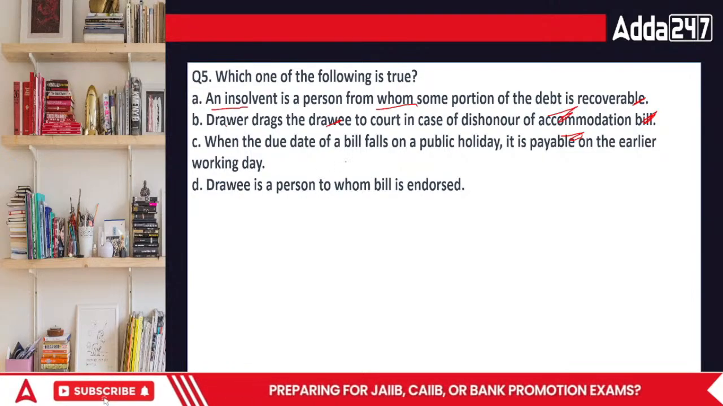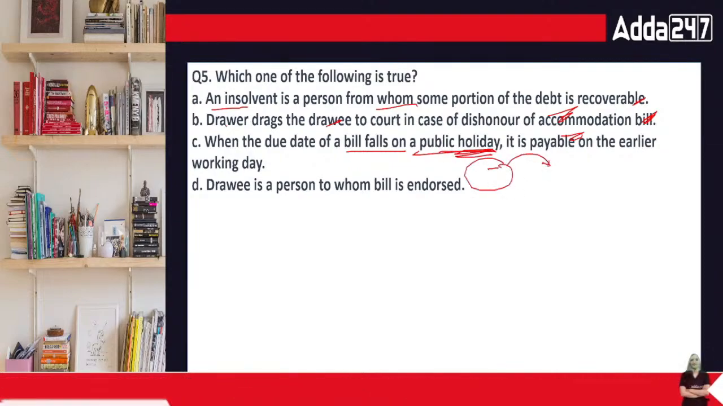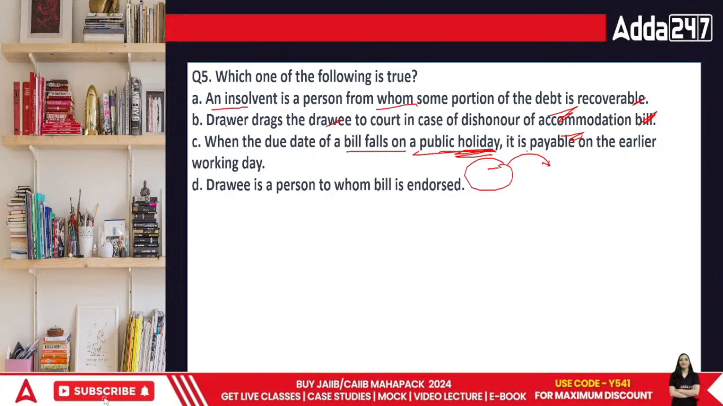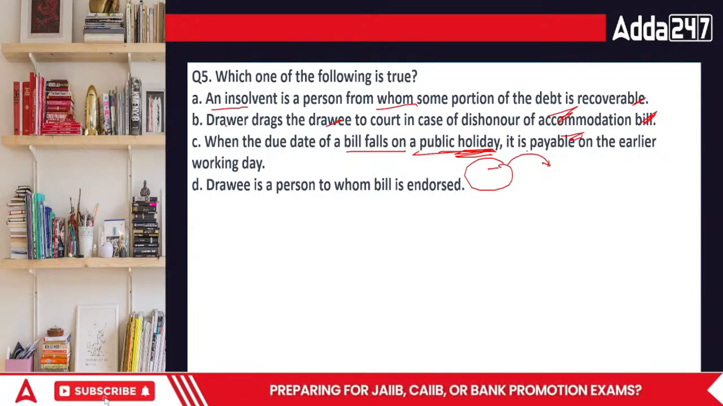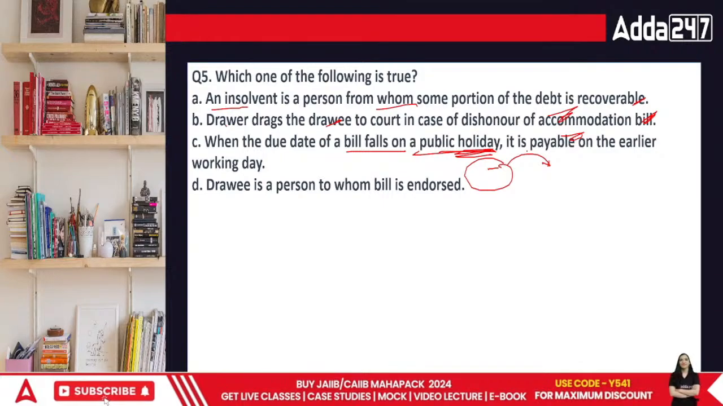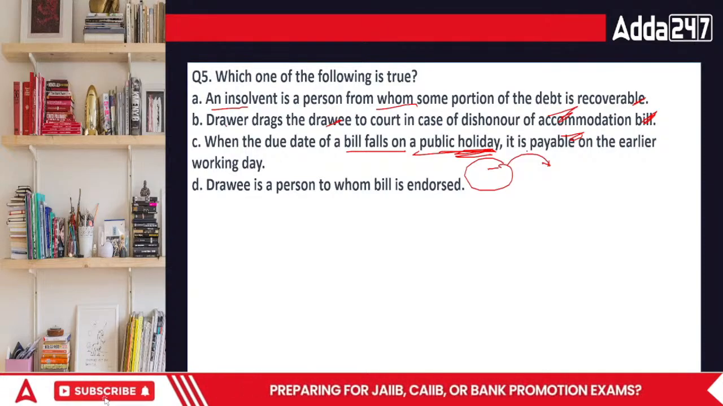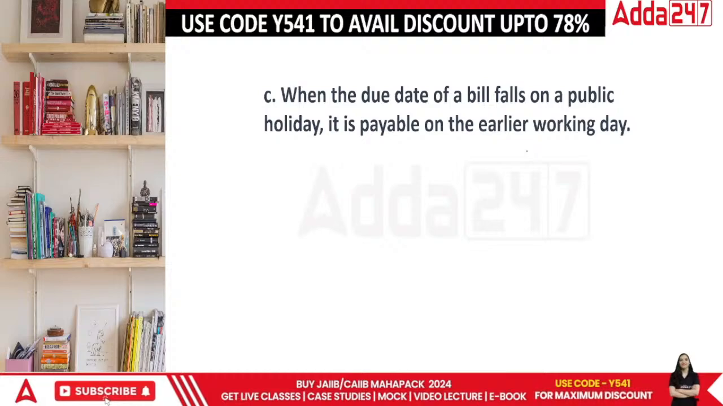So the due date of the bill falls on a public holiday. Then what will happen has already been defined. If it is a normal or ad hoc holiday, then for ad hoc holidays you can go further, but if it is a planned holiday, then you have to go back one particular day. So which one is true in this case? The correct answer is: when the due date of the bill falls on a public holiday, it is payable on the previous working day.